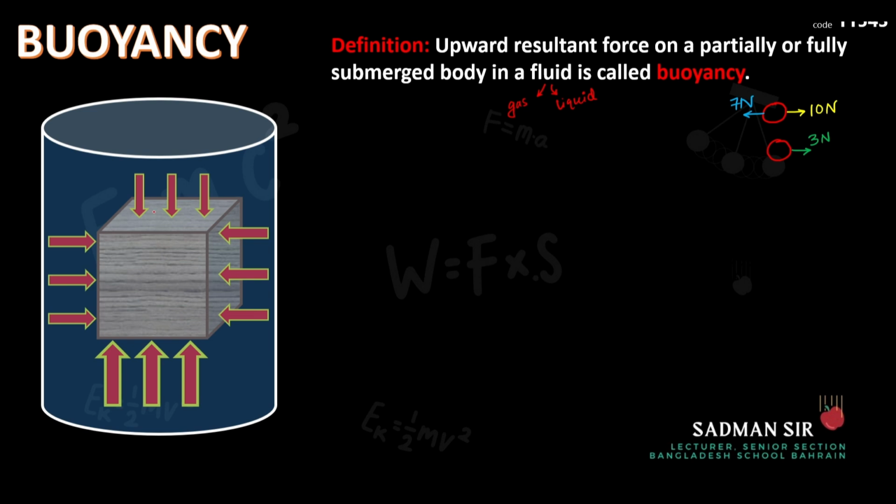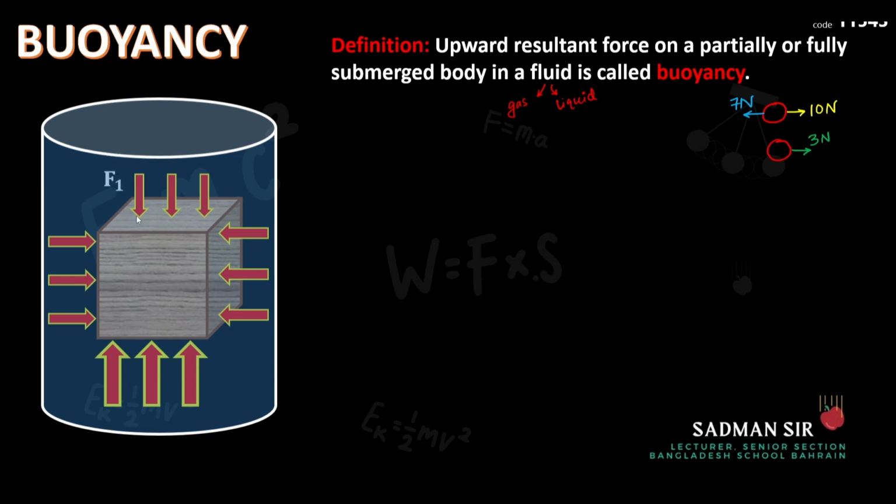For now, let us just admit that you can see that the arrows that are being applied on the top surface are smaller, and the arrows that are showing the forces being applied on the bottom surface are greater. That goes to show that the force applied in the upward direction is higher, and the force applied in the downward direction is actually smaller. Now, why it is like that, inshallah, we will get to know a little bit later.